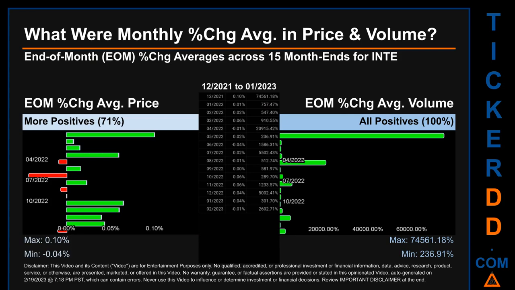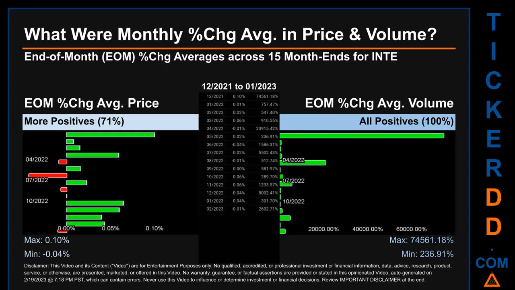From 12/2021 to 01/2023, 10 out of 15 month ends had a positive percentage change in average price. That is 71% of month ends saw a positive percentage change in average price. In terms of volume, 15 out of 15 month ends had a positive percentage change. That is 100% of month ends saw a positive percentage change in average volume.